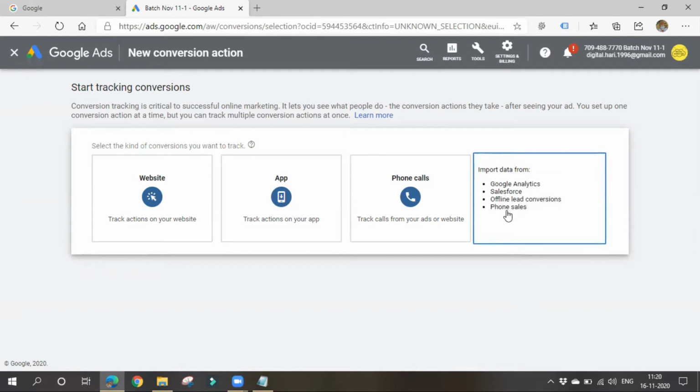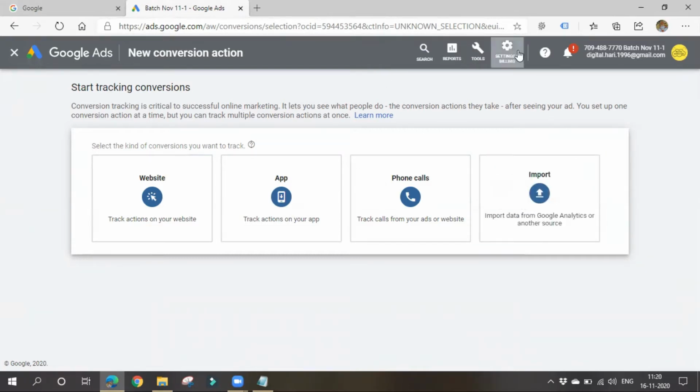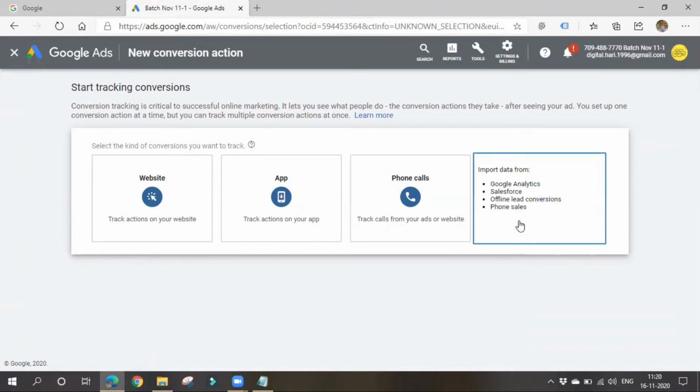Some people might directly go to your website. They may see the phone number on your website, call you and purchase. They might pay through Google Pay or in other ways, and they may get your product. So phone sales, offline lead sales and all of these, if you want a clear idea, you can give offline leads to Google Ads also.